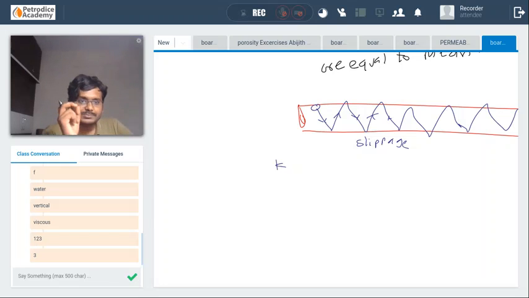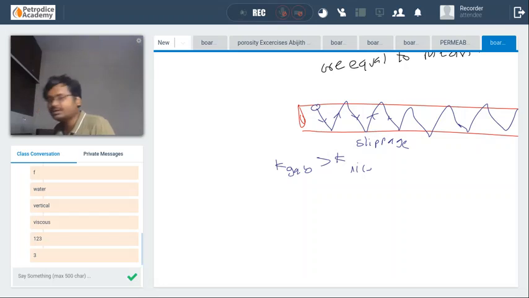Due to this slippage, the velocity of the gas molecule will increase rapidly, thus increasing the gas permeability. Guys, did you understand the concept behind the increased gas permeability? This is the reason that gas permeability is greater than liquid permeability. This is due to the slippage effect.